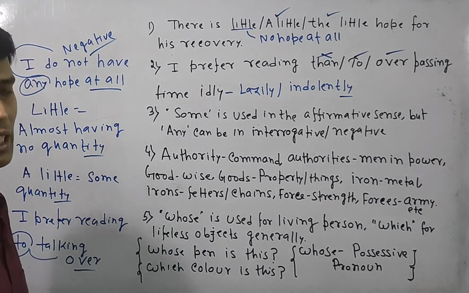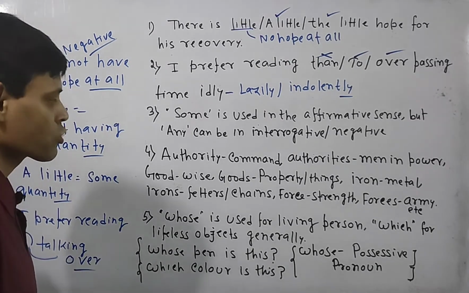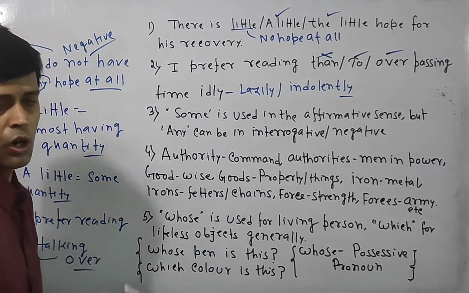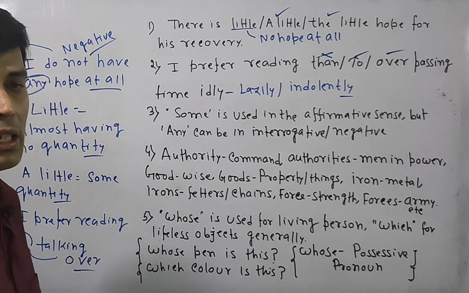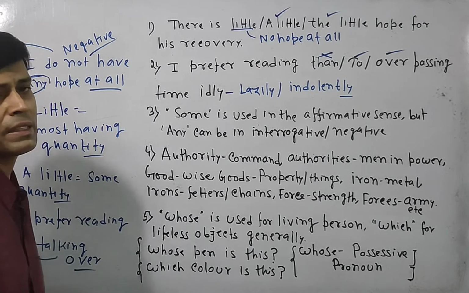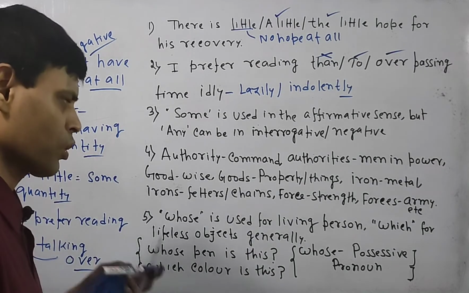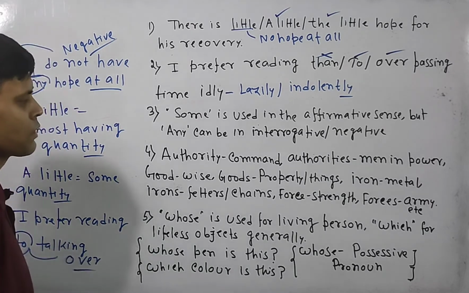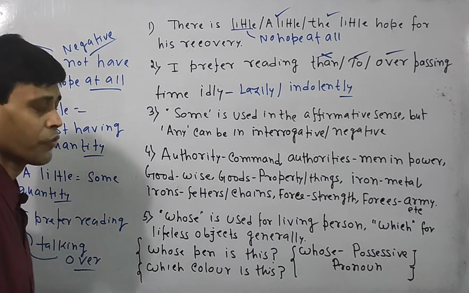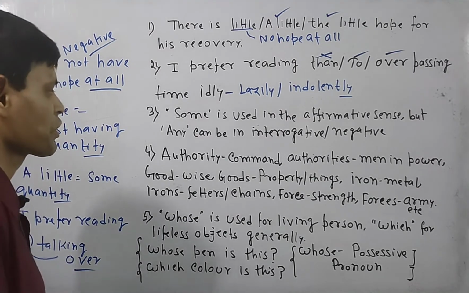Irons, if I just write the word irons, it means fetters or chains. Force means strength or potentiality or ability. Generally it means strength, not ability. Ability means capability, but to some extent it is close to that, but not totally. Force means power or strength. Forces means army. So these are the special words.